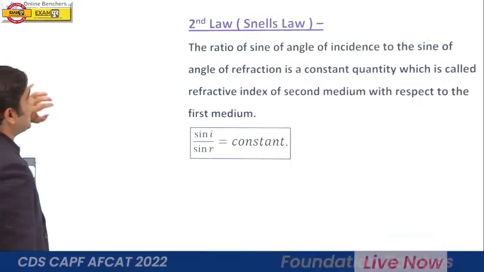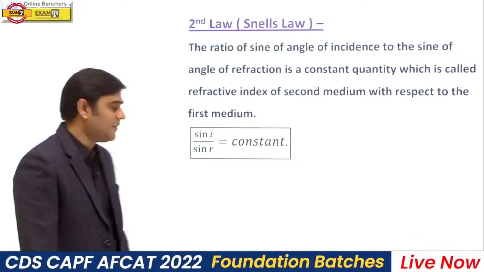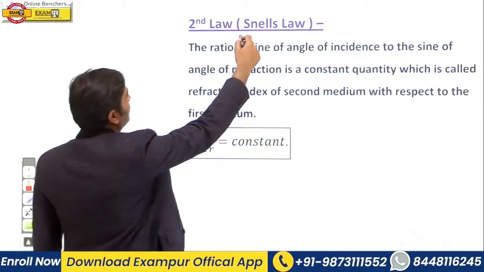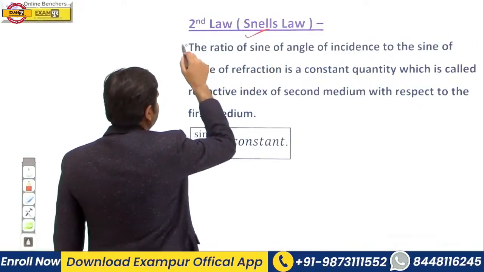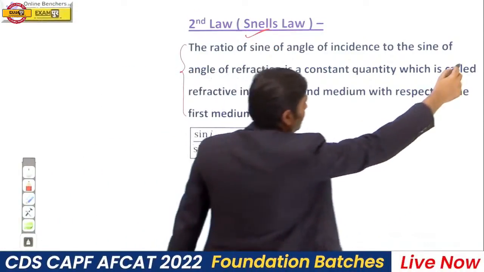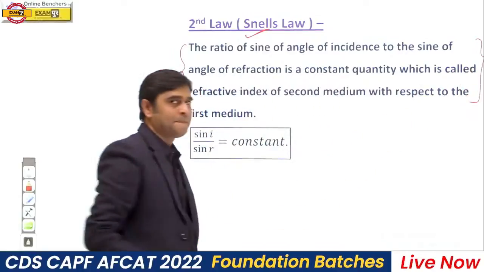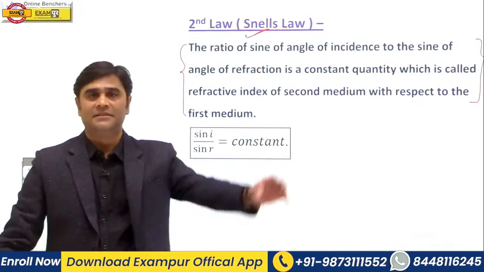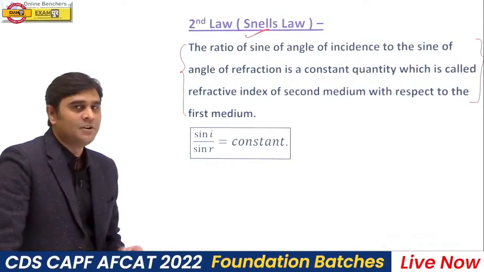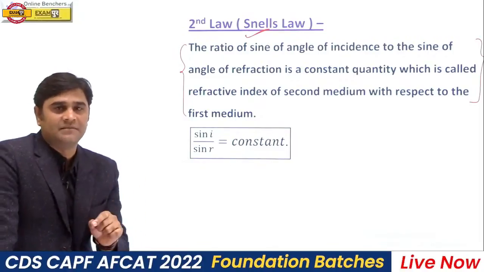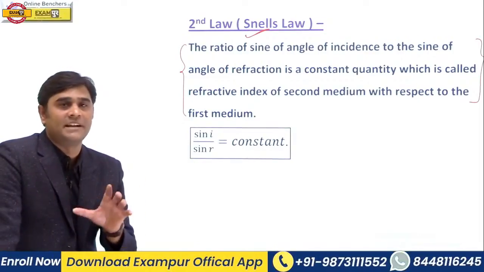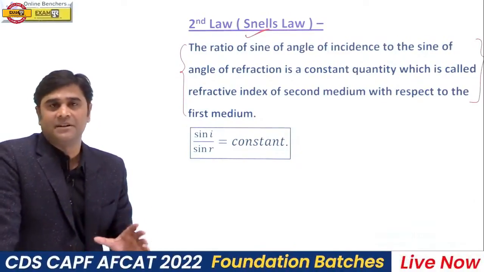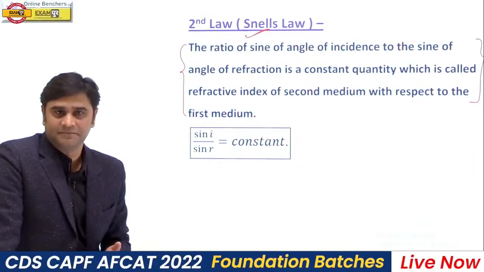The second law is known as Snell's law. The second law of refraction of light is also known as what? Snell's law. See, this is the statement of Snell's law. Please remember. Snell's law says that the ratio of the sine of the angle of incidence to the sine of the angle of refraction is always a constant quantity, which is known as the refractive index of the second medium with respect to the first medium.